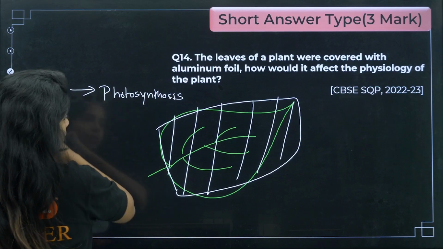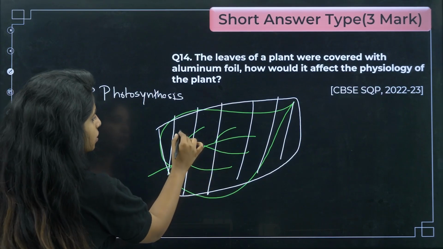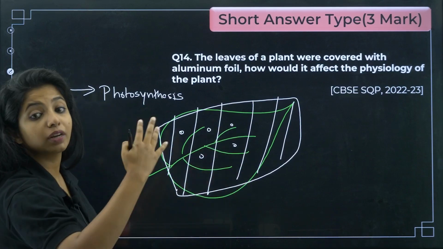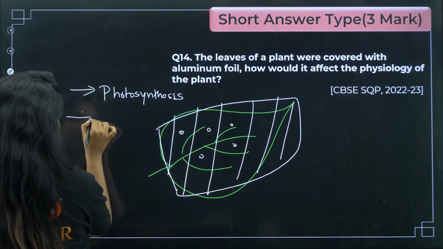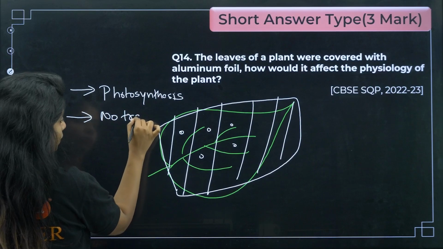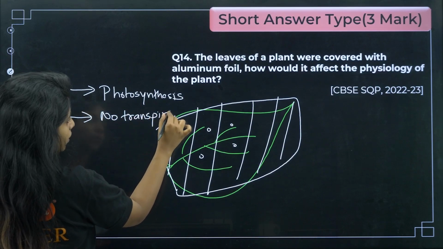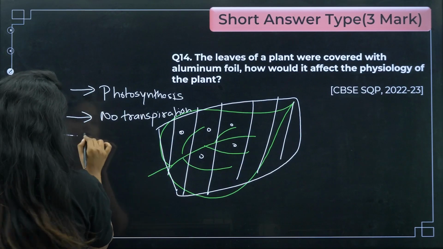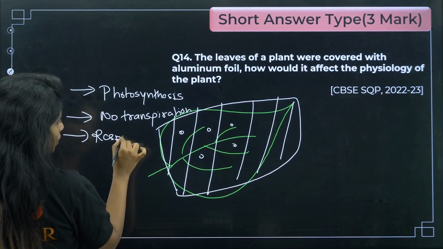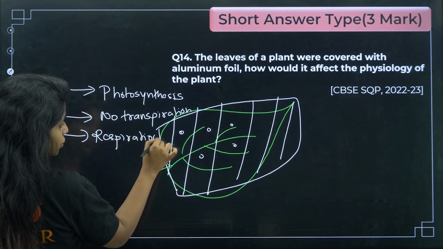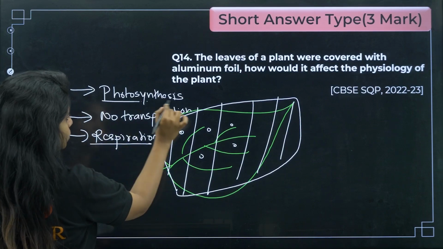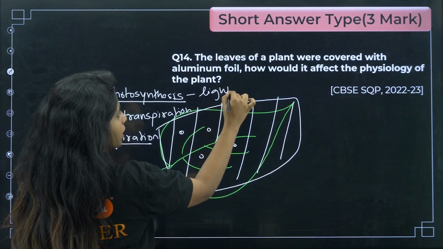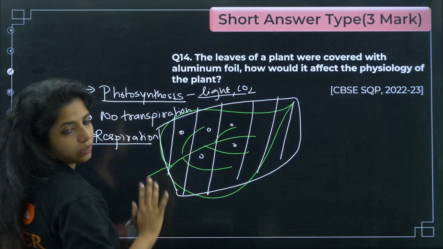Next thing, aluminium foil is there, the stomata which should be opening up for water to move out, for transpiration to occur, that won't be happening. So no transpiration. Can I write no transpiration? And also exchange of gases is not happening over here. So respiration is also not taking place, which needs oxygen. Photosynthesis, which needs light and carbon dioxide, both are not getting over here.